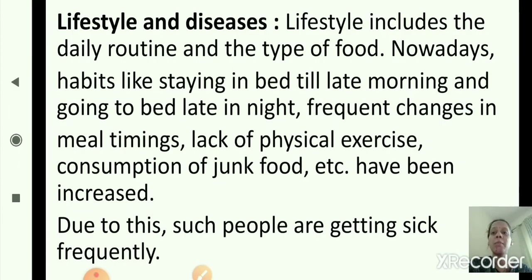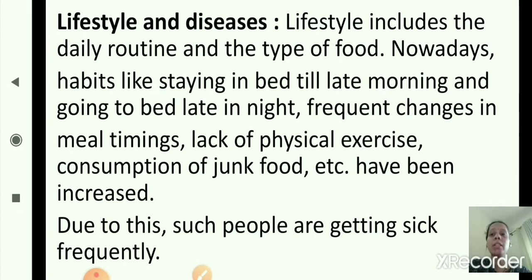Now, how are lifestyle and diseases related to each other? Lifestyle includes the daily routine and the type of food. Lifestyle means the daily routine and the type of food which we are eating. Nowadays, habits like staying in bed till late morning and going to bed late at night, frequent changes in meal timings, lack of physical exercise, consumption of junk food, etc. have increased. Nowadays our lifestyle has changed.